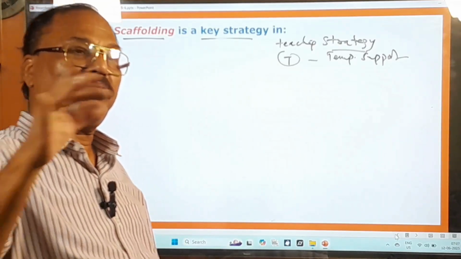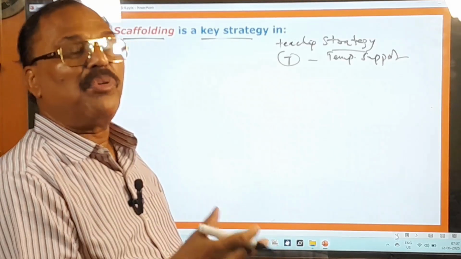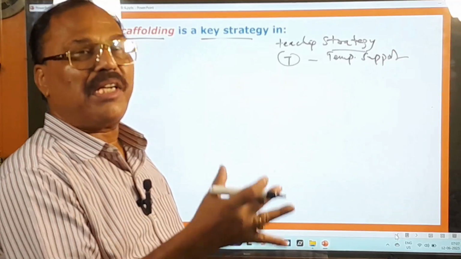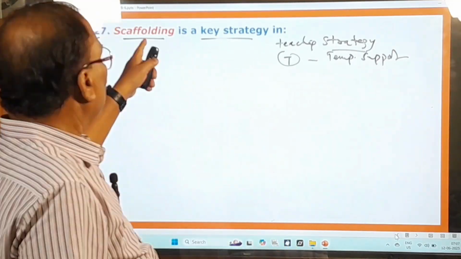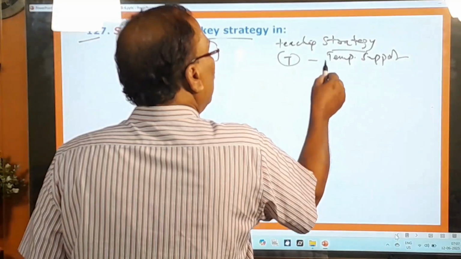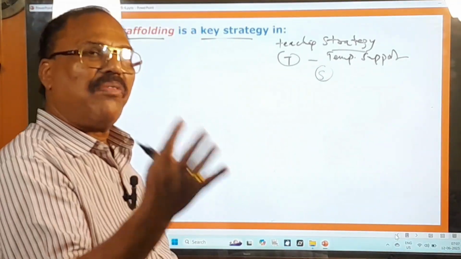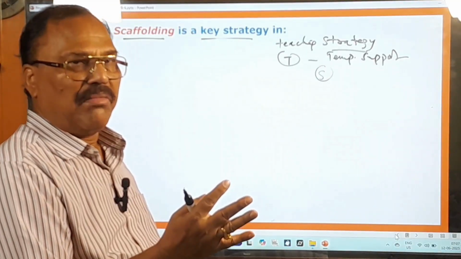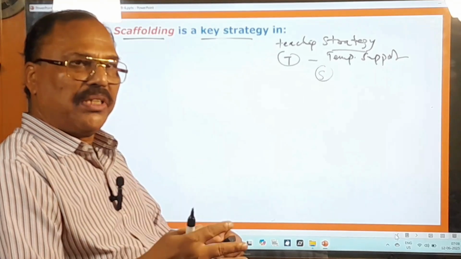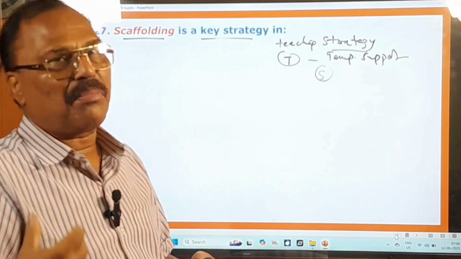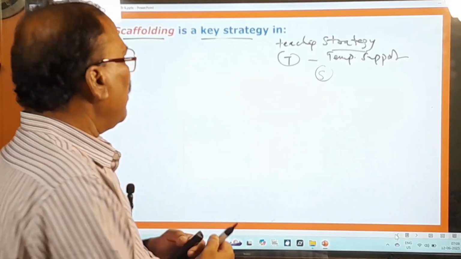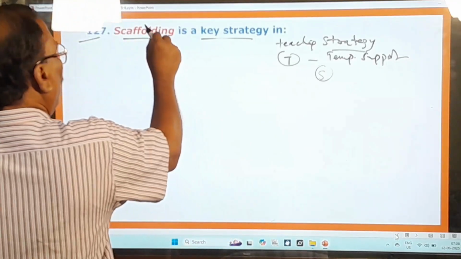The temporary support that the teacher provides to help students complete tasks they cannot do by themselves is called scaffolding. Once the students gain confidence and ability, okay, when the students can start doing the things independently, the teacher will withdraw his or her support. So that is also there, right? That is a beautiful idea, scaffolding.